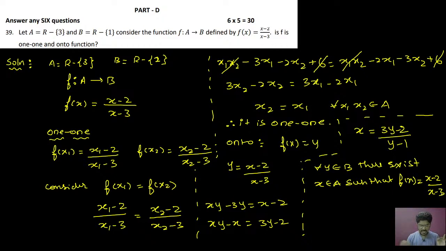So don't get confused here. Someone is asking, sir, where the y came from. See, function is always defined as f of x equal to y. Okay. So this is the standard notation of the function. Here f of x is not different, y is not different. Y means f of x. Y is only the f of x. Here y is nothing but f of x. That is notation. Are you getting my point?